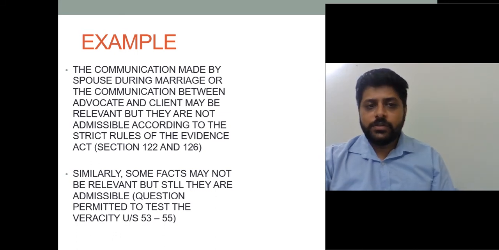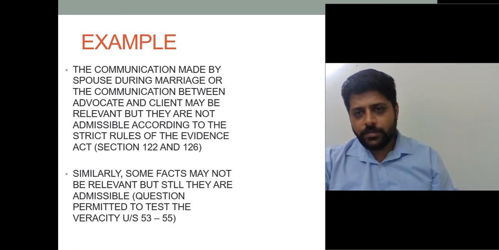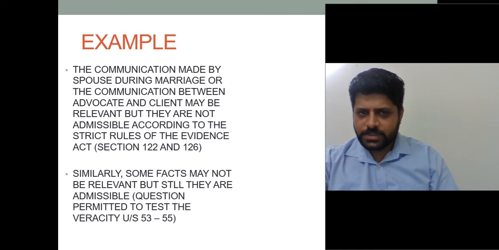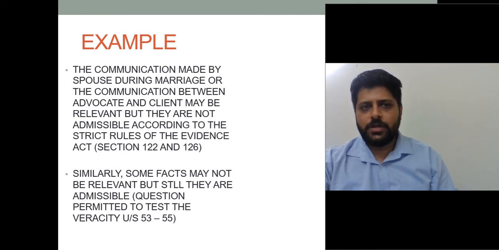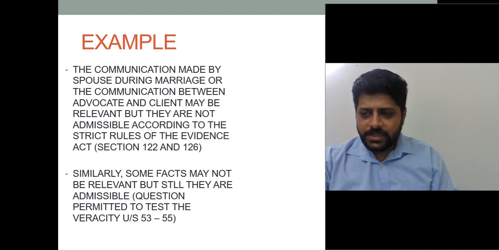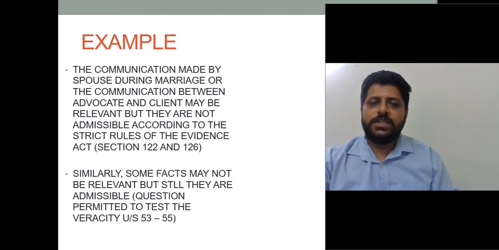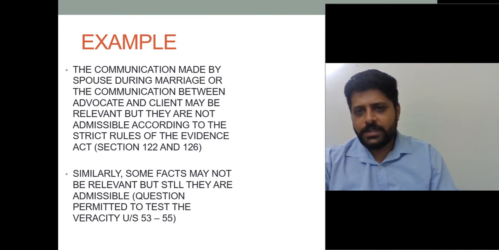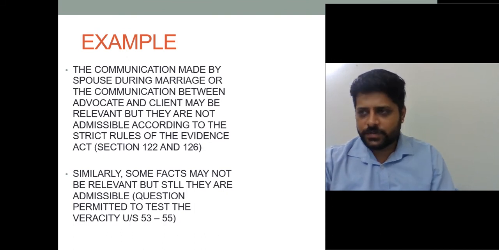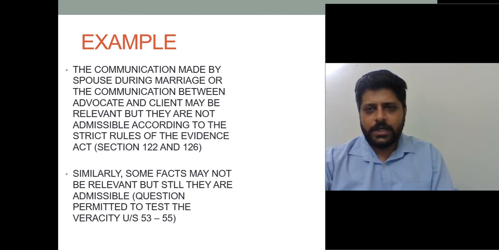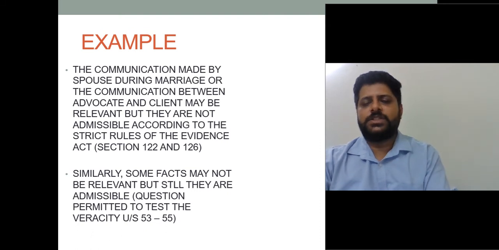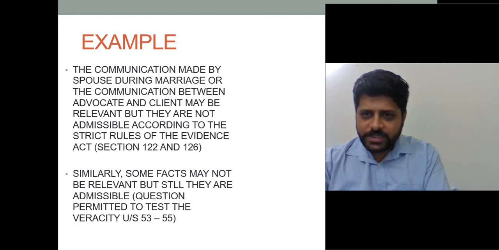So the communication made between spouses during the marriage, or between the advocate and client, are privileged communications. Sections 122 to 126 talk about privileged communication.